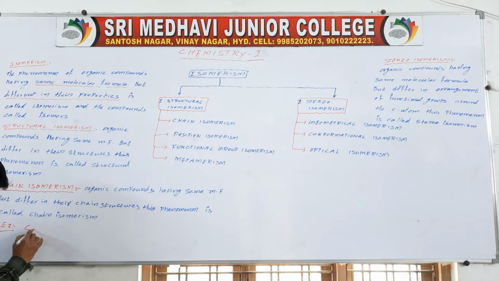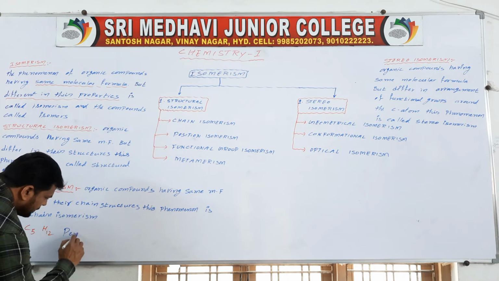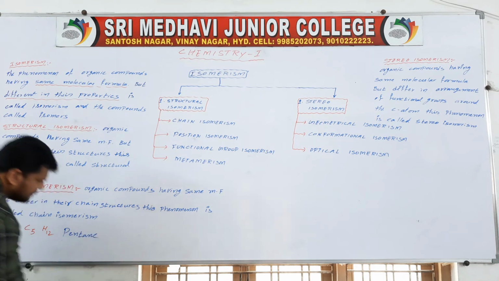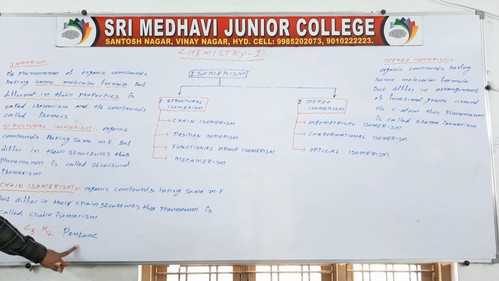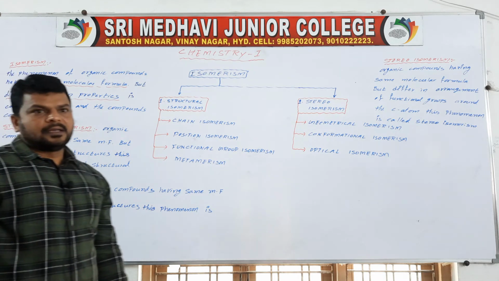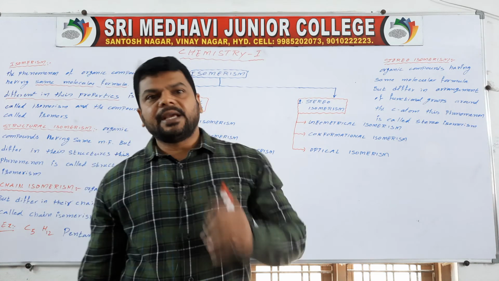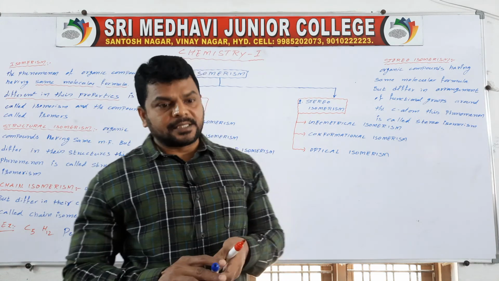For example, C5H12. The name of this molecule is pentane. It will give 3 isomers by changing their structures.